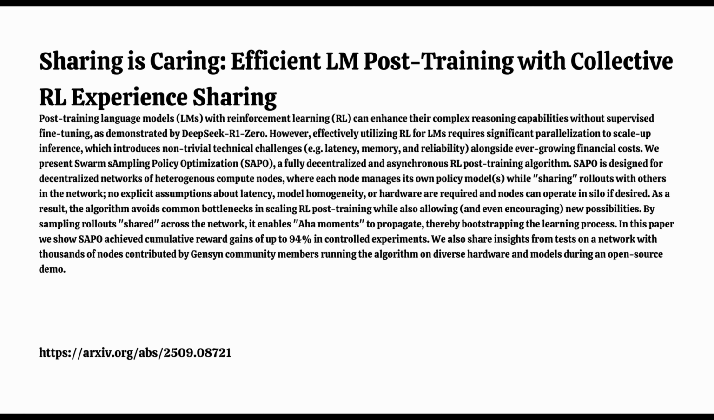Right, makes sense. So to see if this actually worked, they ran controlled experiments. What did that setup look like? They set up a swarm of 8 Qwen 2.5 models. These are pretty small, 0.5 billion parameters each.